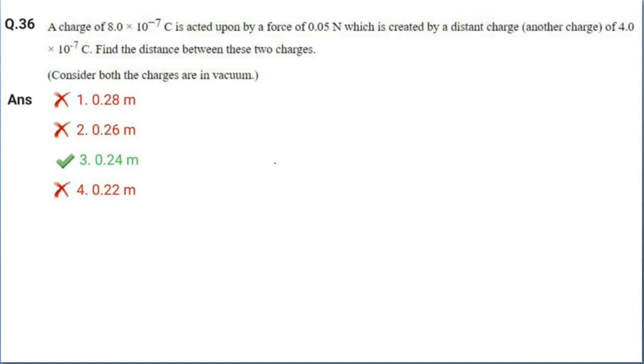Question number 36. A charge of 8 into 10 to the power minus 7 coulomb is acted upon by a force of 0.05 Newton, which is created by a distant charge, another charge of 4 into 10 to the power minus 7 coulomb. Find the distance between these two charges. Okay, here we can apply Coulomb's law. Consider both the charges are in vacuum.